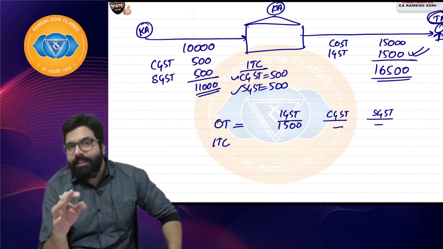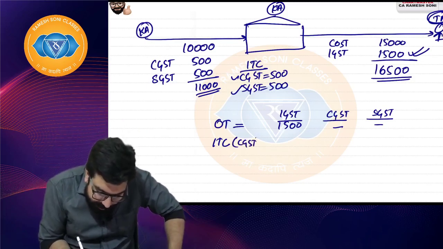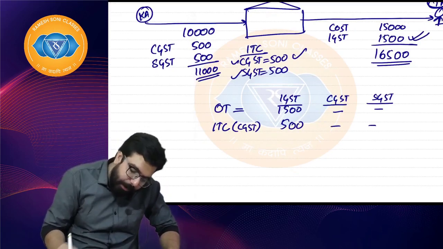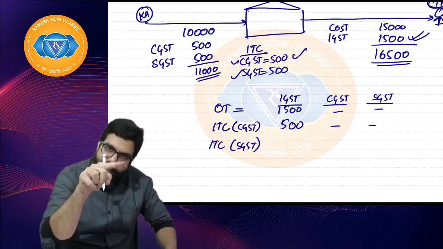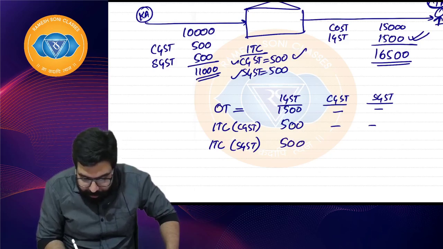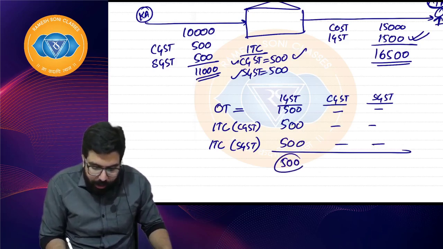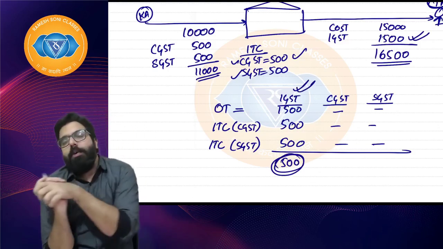Very important. Yes, sir, we can go ahead and use. So he will use first CGST ka ITC 500. And if still something is payable, then he will use ITC of SGST. So first you have to use CGST ka ITC and then SGST. So how much? 500. And your liability will become how much, sir? 500. So you will have to pay what? You will have to pay IGST in cash 500. I hope everyone is clear.